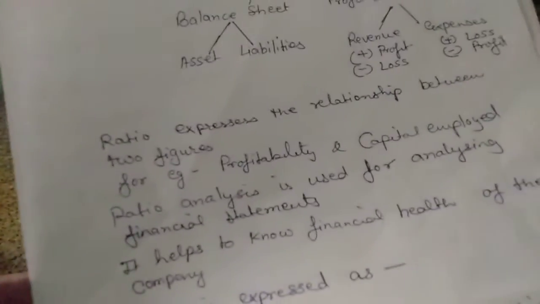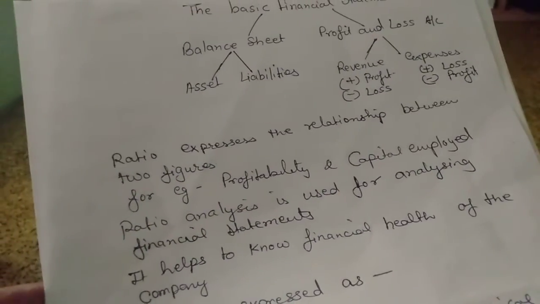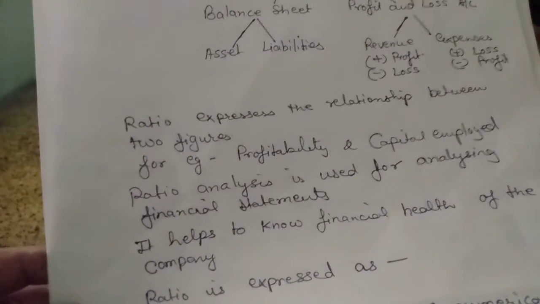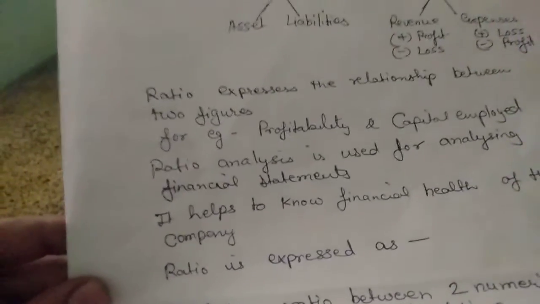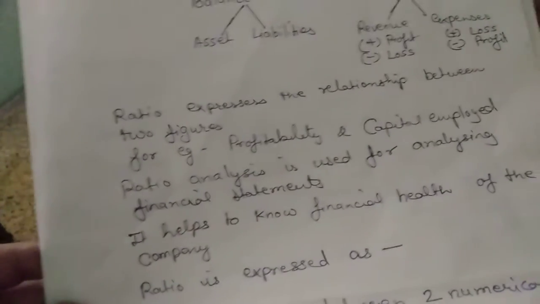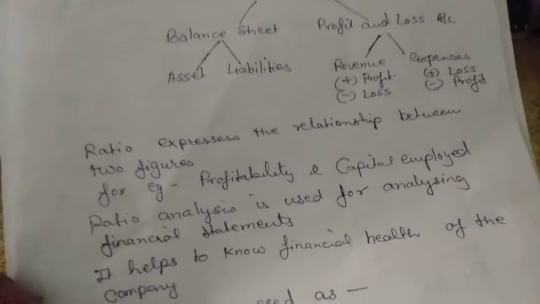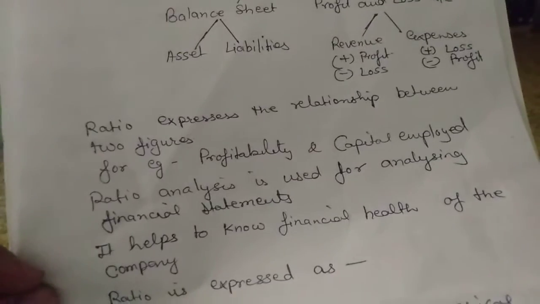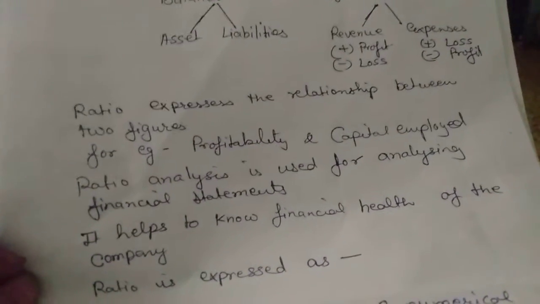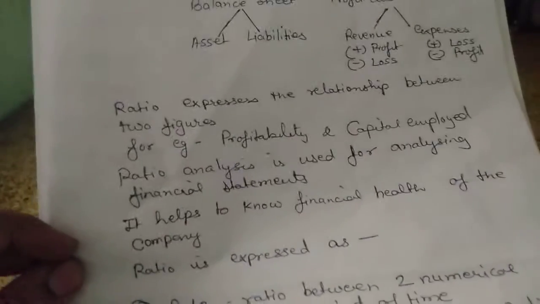Now, a ratio is an expression which expresses the relationship between two figures. For example, profitability and capital employed. I repeat, when we talk of ratio, it tries to express the relationship between two figures. For example, profitability and the capital employed.